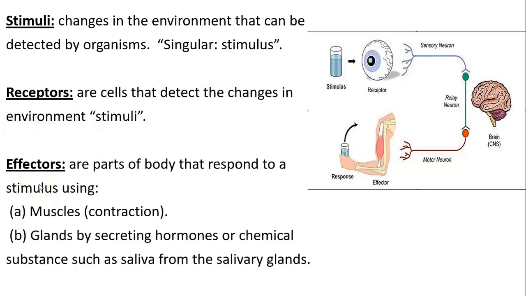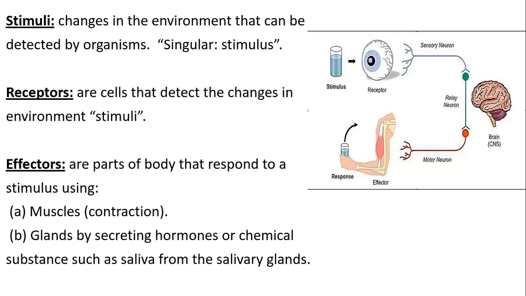What are the effectors? These are the parts of the body responsible for the response to the stimulus. For example, you saw a ball and you want to kick it. This means that your effector muscles will go for kicking the ball. What if you eat something?